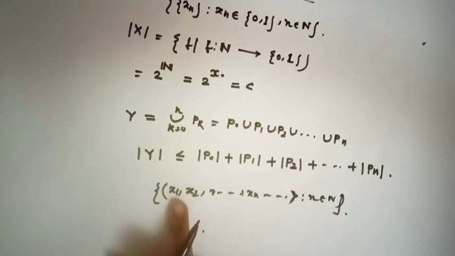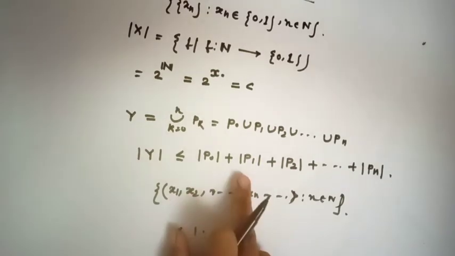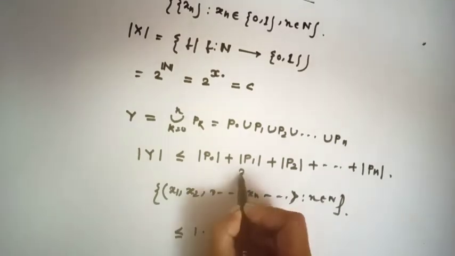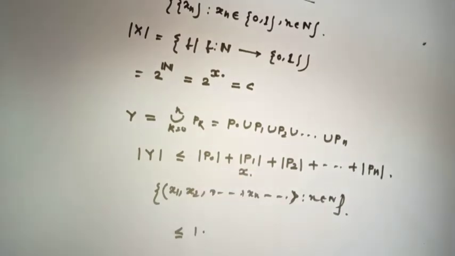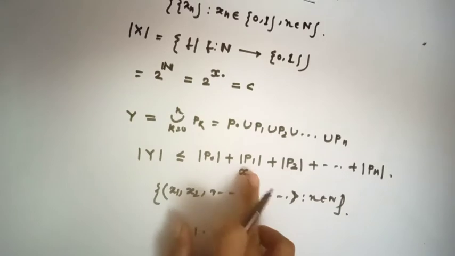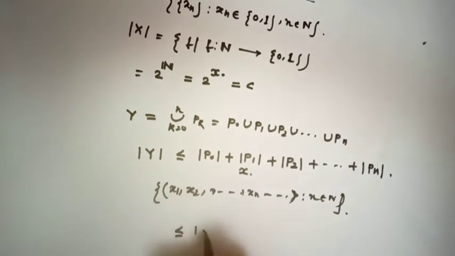Let's see the second sequence. P1 is the set of such sequences where we can fill only one position with 1. The choice to fill 1 is alif naught times. Okay? That means the cardinality of P1 must be alif naught.